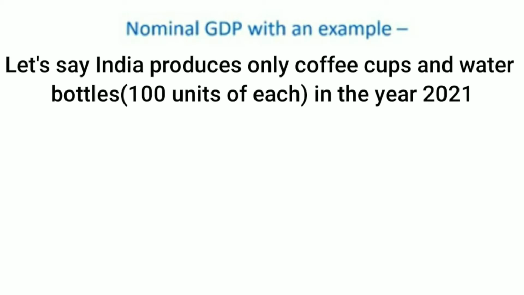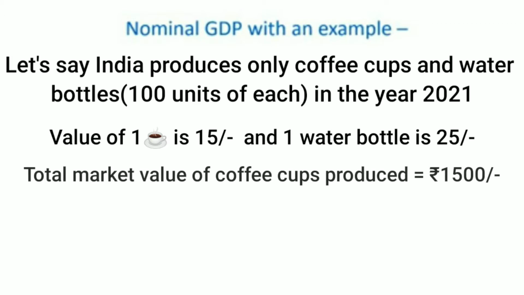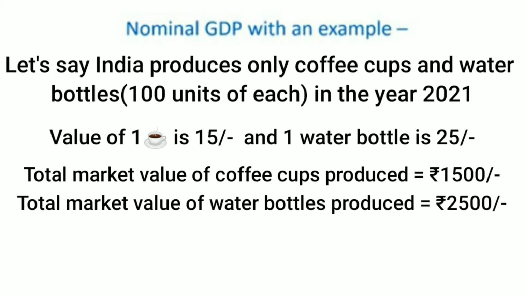Let's say India produces only coffee cups and water bottles in 1 year, let's say the year 2021, and produces only 100 units of each. Let's imagine the current market price of one coffee cup is 15 rupees and the market price of one water bottle is 25 rupees. So the total market value of all the coffee cups produced will be 100 into 15, which is equal to 1500 rupees, and the total current market value of all the water bottles produced will be 100 into 25, which is equal to 2500 rupees.